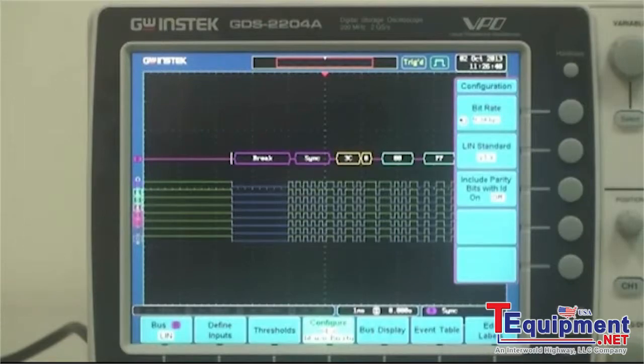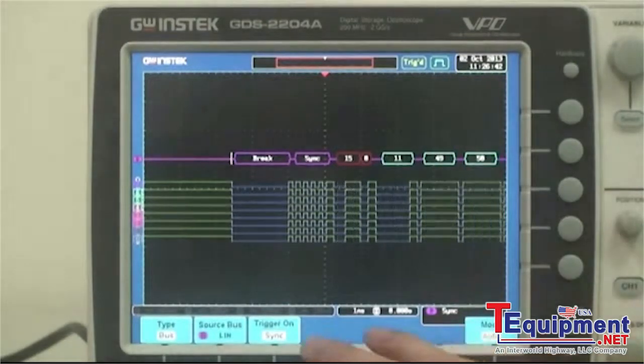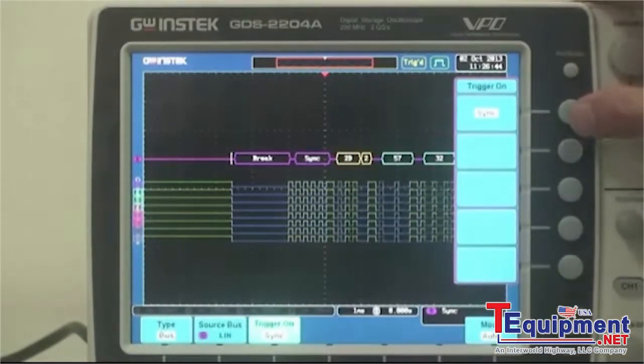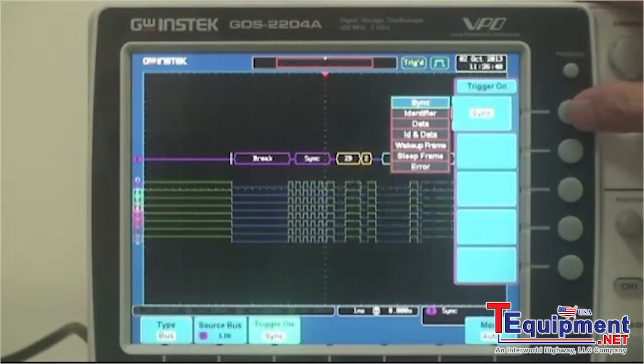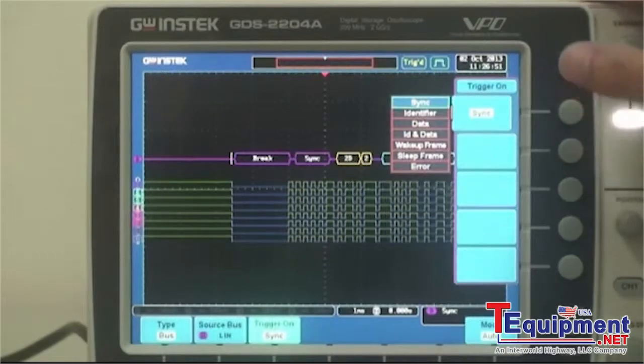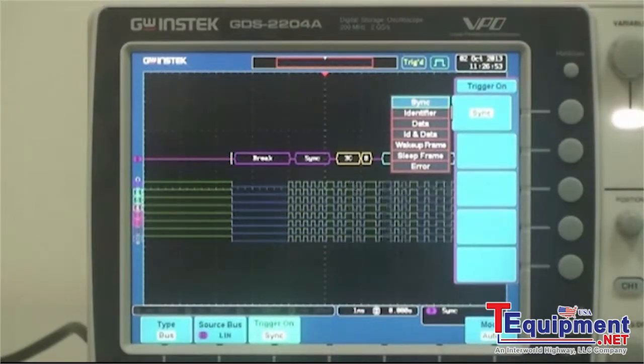Press trigger menu and press trigger on. Different packages can be triggered. For instance, sync trigger. This concludes LIN bus trigger and decoding demonstration.